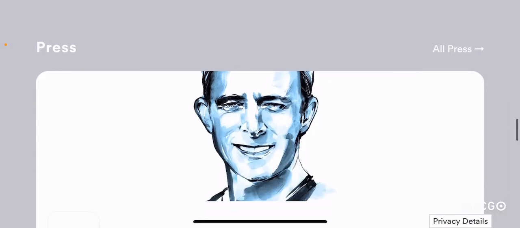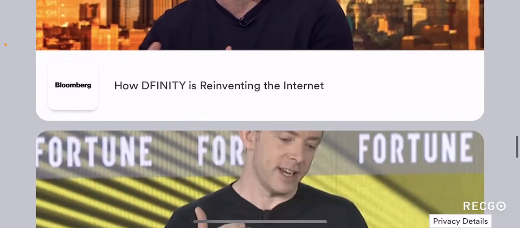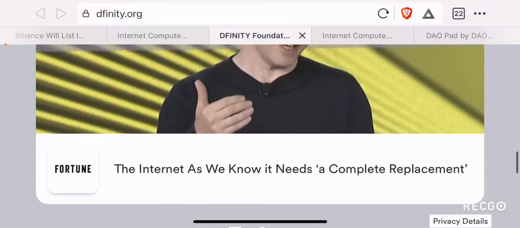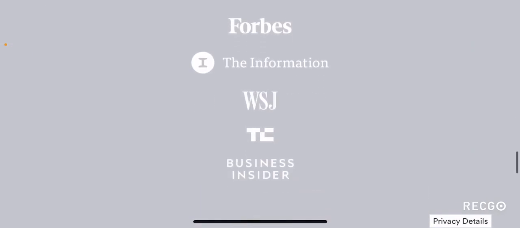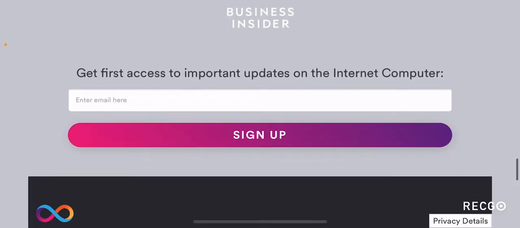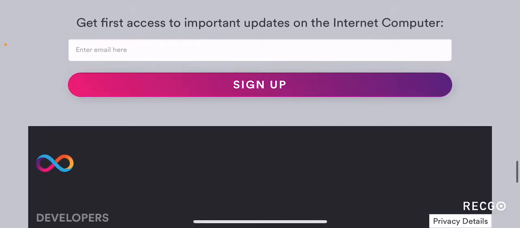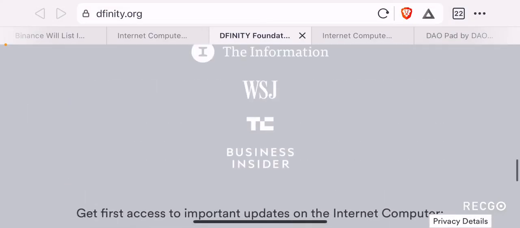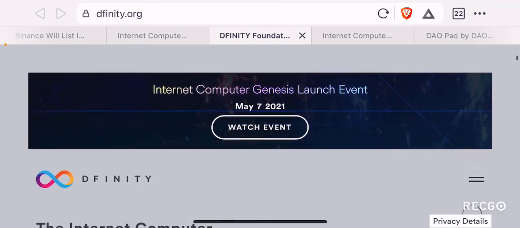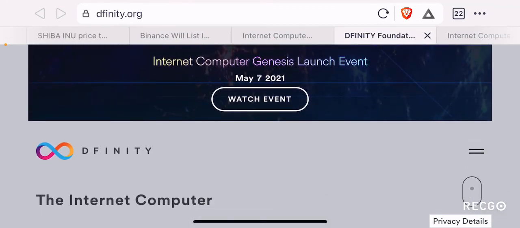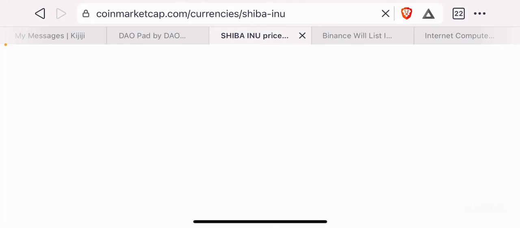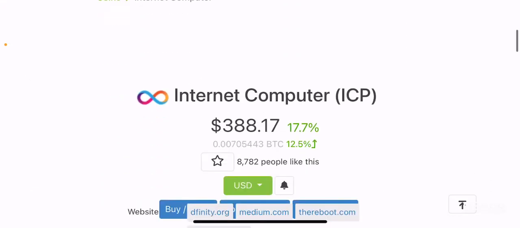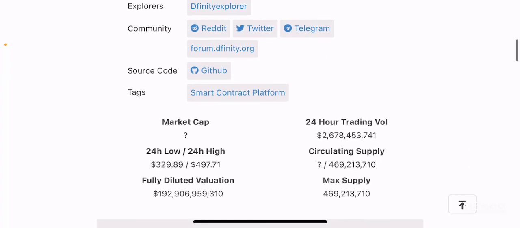So again, another interesting opportunity. If you scroll below, you can clearly see some of the popular news articles where they were featured, and you can also sign up for their updates, right? Again, pretty straightforward website with a very clean presentation of information, and you can obviously gather more information from the website, right? So let's go to the CoinGecko page for DFINITY.